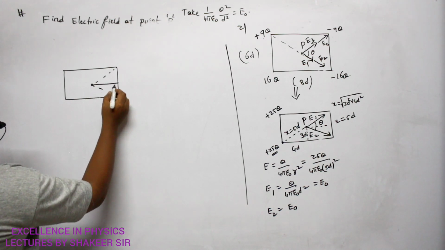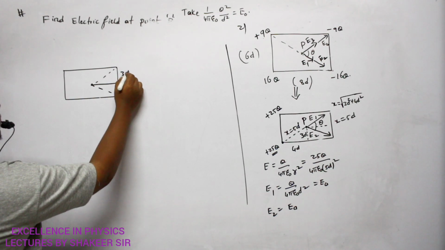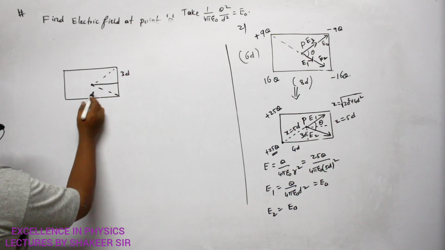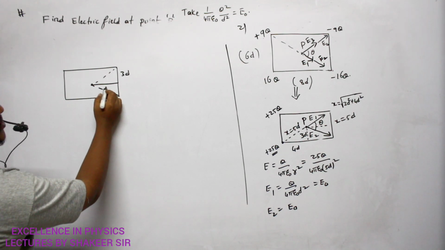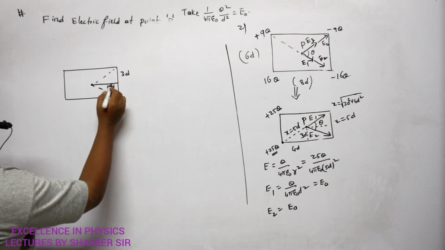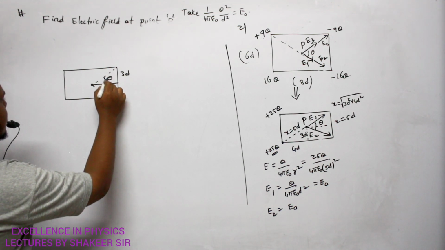So again, very simple. This total distance is 6d, no? If this is 6d, this value is equal to 3d. Clear? And this total length is how much? 8d. If this total length is 8d, this distance is equal to 4d. Clear? Therefore, how can I find out this alpha value?